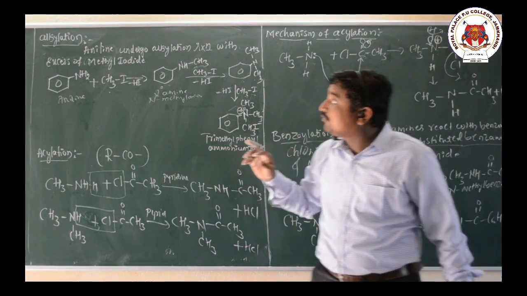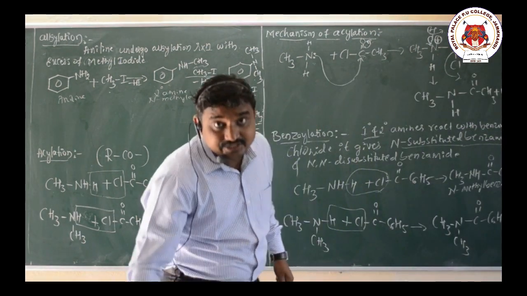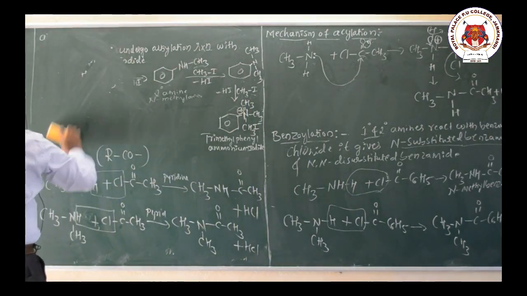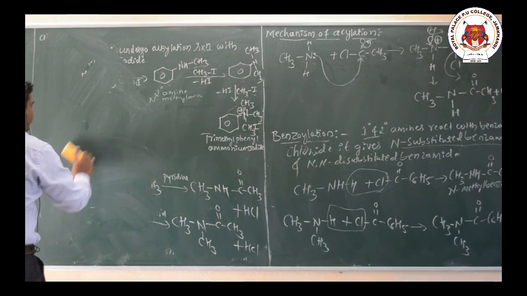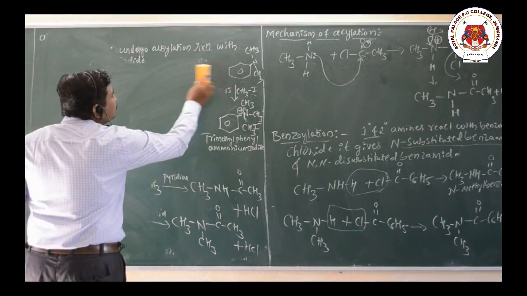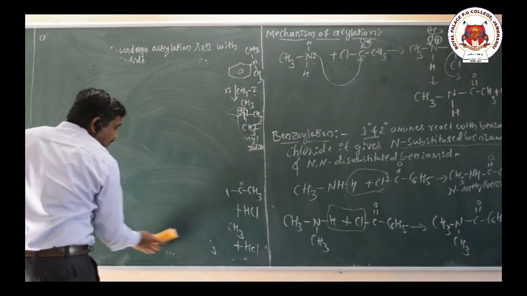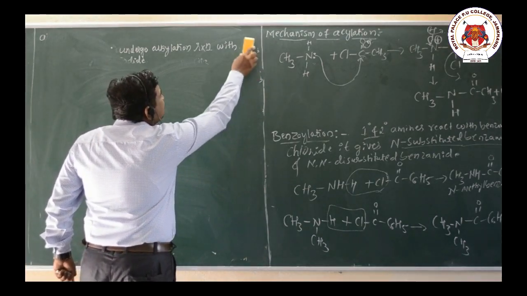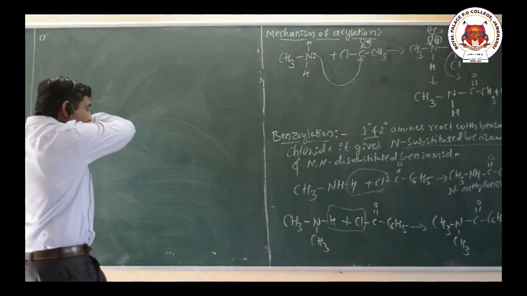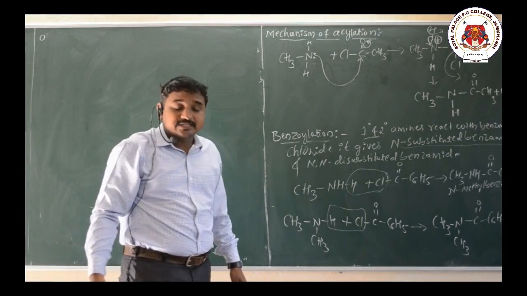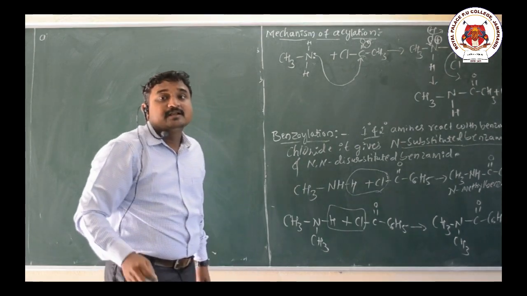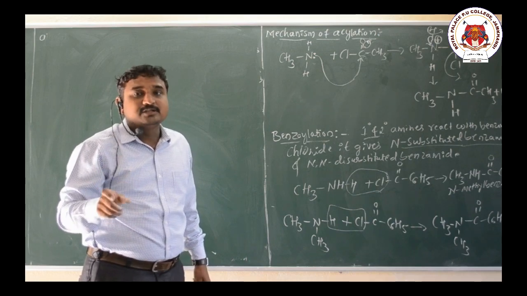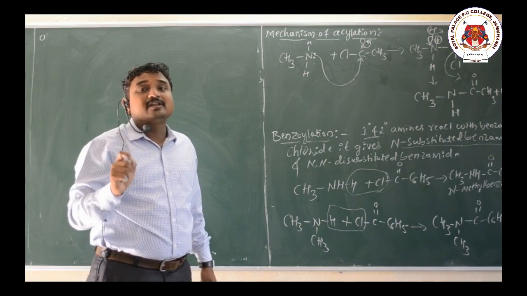Let me move on to the carbylamine reaction. Only primary amines undergo the carbylamine reaction. When a primary amine reacts with a mixture of chloroform and alcoholic potassium hydroxide, we get an isocyanide product having an intolerable smell.